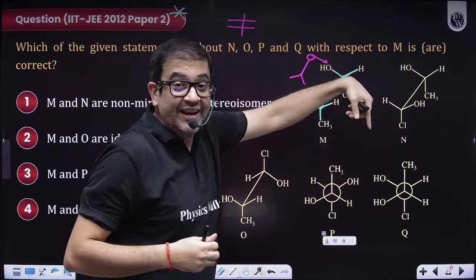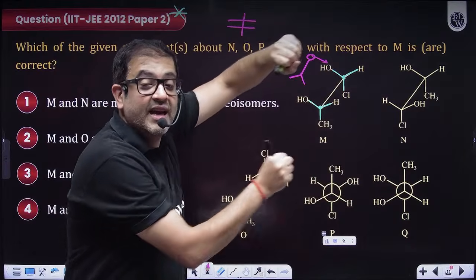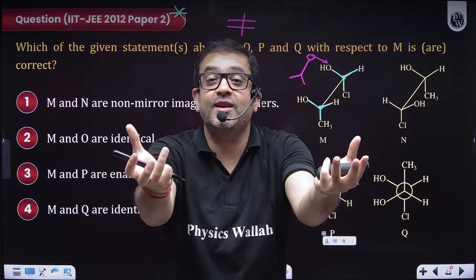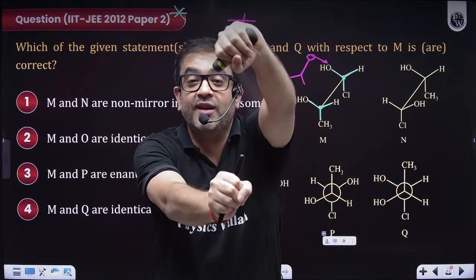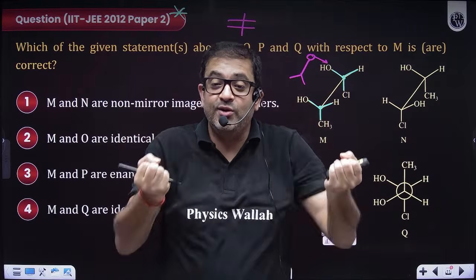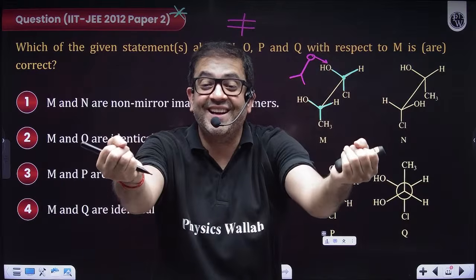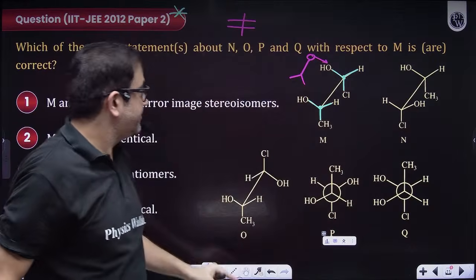In Fischer projection, horizontal bonds are towards you, vertical bonds are away from you. What was the dance we did in the previous class? Horizontal bonds are towards me, vertical bonds are away from me. Remember, horizontal bonds are towards you, vertical bonds are away from you in the Fischer projection.